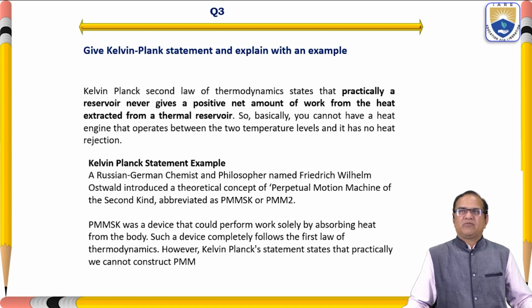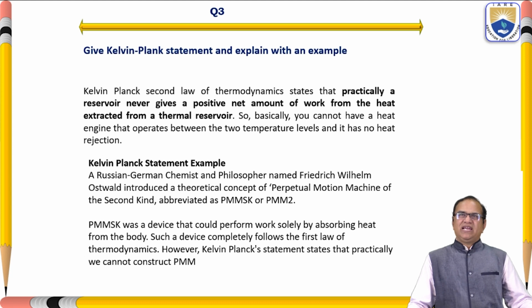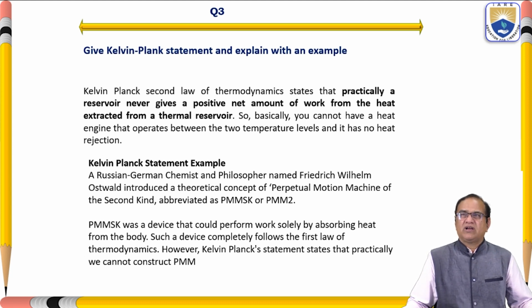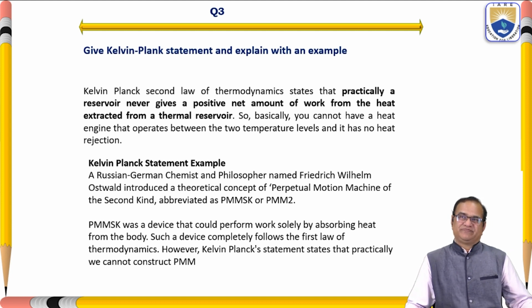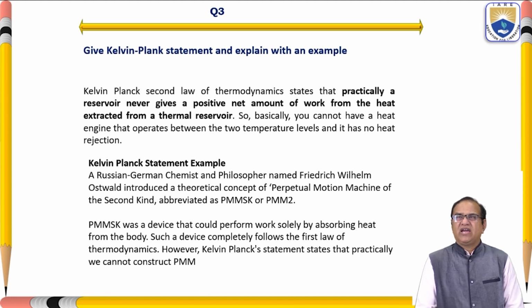The Kelvin-Planck second law of thermodynamics states that practically a reservoir never gives a positive net amount of work from the heat extracted from a thermal reservoir. So basically you cannot have a heat engine that operates between two temperature levels and has no heat rejection.